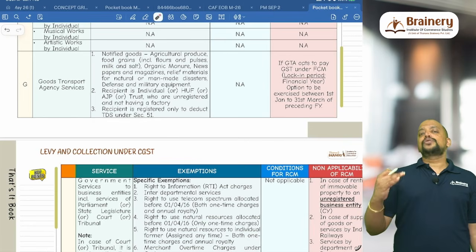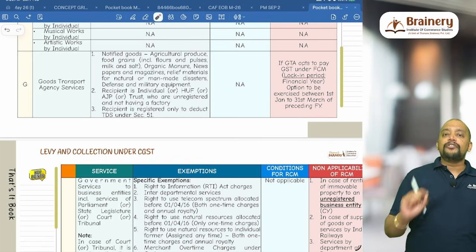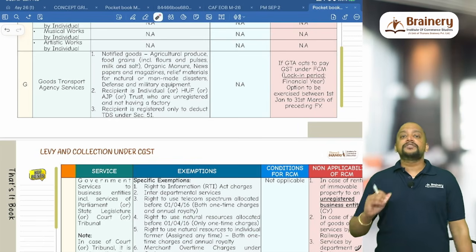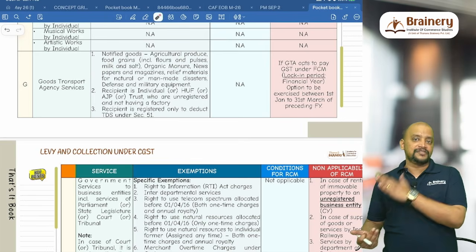And in these 2 cases, if the question is silent, please assume that it will be RCM, because the default option will always be RCM. If the question is silent, RCM. Otherwise, if the question says that they have opted for FCM, then only it will be FCM.